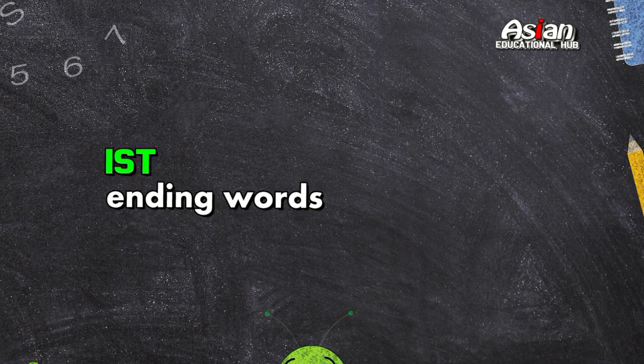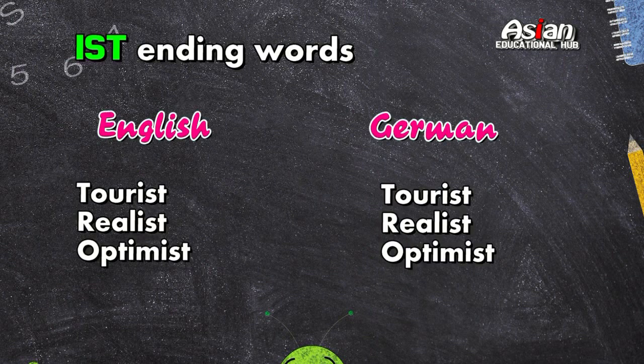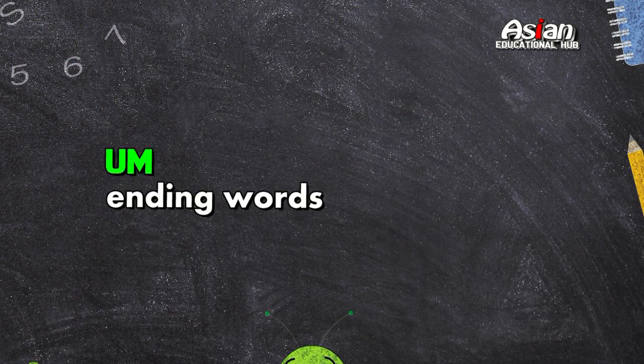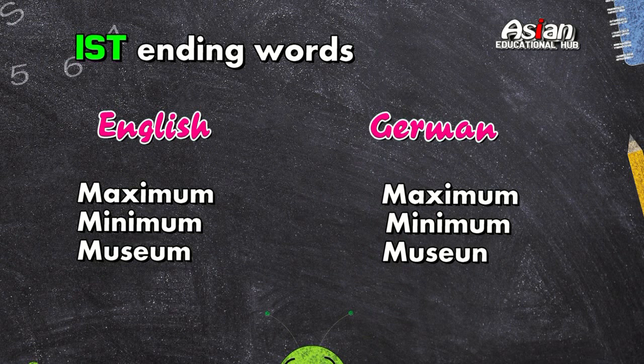IST ending words also remain the same. For example, tourist, tourist. Realist, realist. Optimist, optimist. Next one is UM ending words. Maximum, maximum. Minimum, minimum.